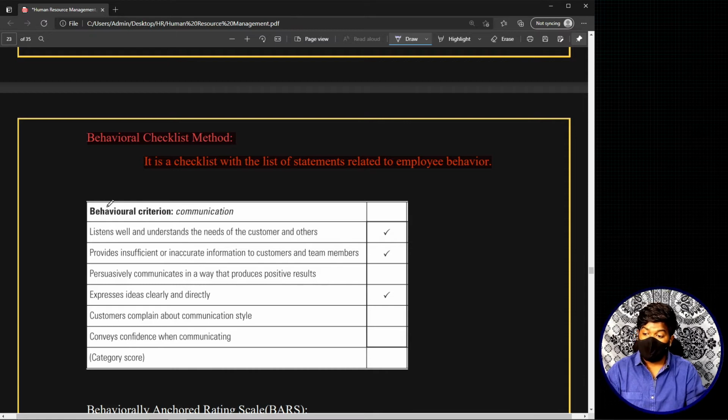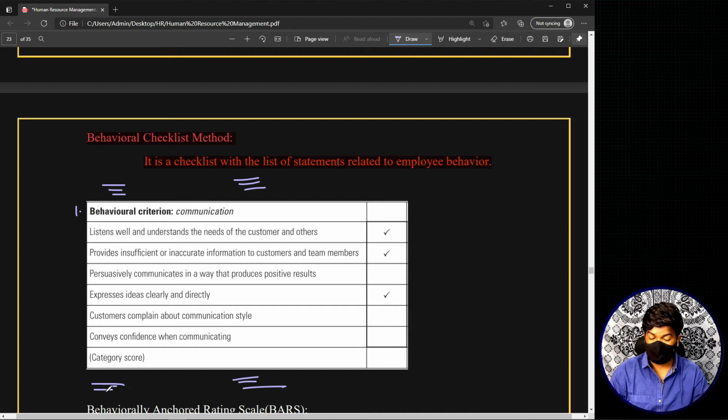Now see, in this example we have taken, here also you will have all the common things, right? That means you will have certain headings, the details of the employee, and below you will have space for comments and the details of the employer. All these things are common, but I have not mentioned them. So this is how a behavioral checklist method looks.